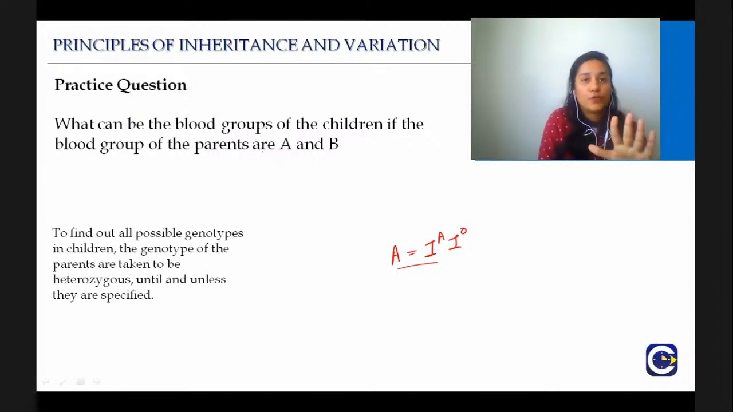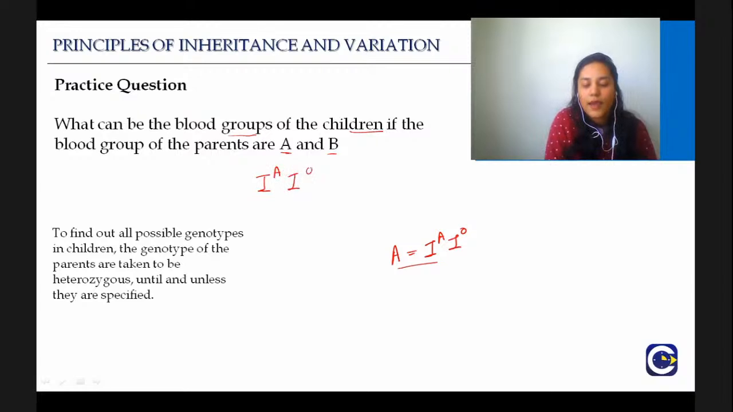So I will help you to solve this question. If any one of you can quickly solve this and give me the answer, perfect. But let's just see how this is done. What can be the blood groups of the children if the blood groups of the parents are A and B? Let's say the first parent is IAIO. Again, we take heterozygous because we have to see the blood groups of all the children. And then B will be IBIO. And then you will do the normal cross.